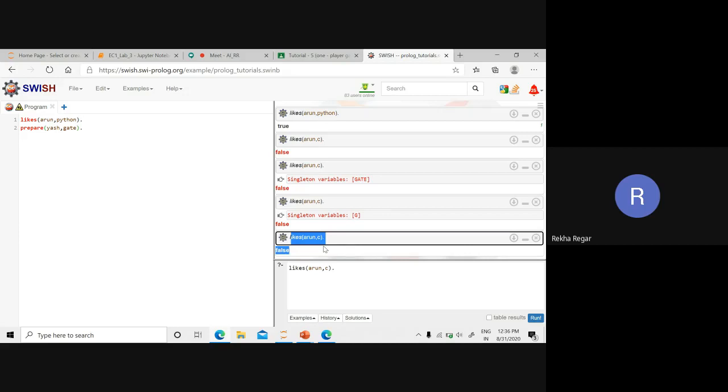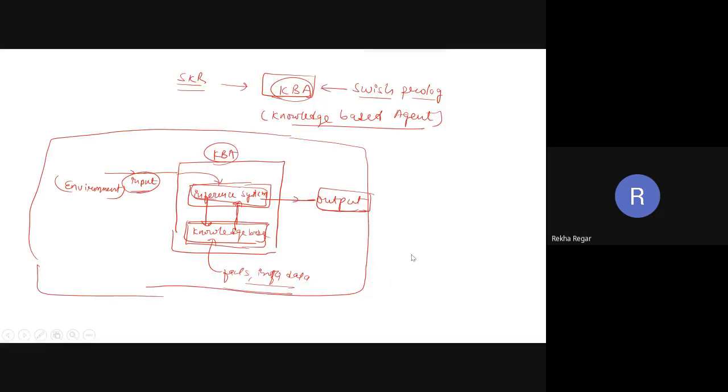So in the knowledge base, in the left hand side section, whenever we write statements, capital letter words are not allowed. Capital letter words are considered in Swi-Prolog as a variable.